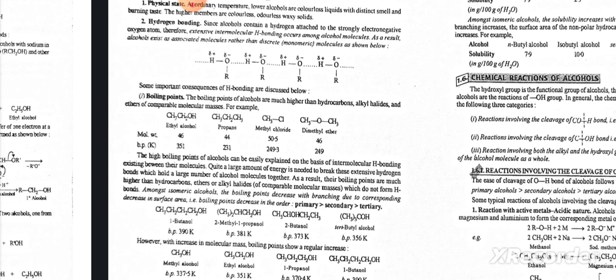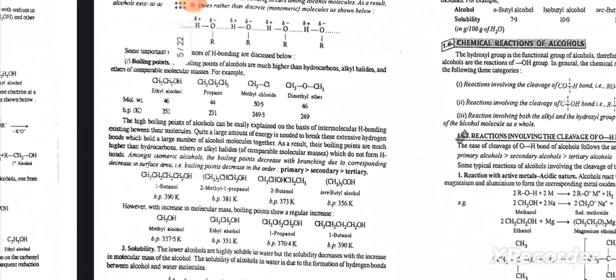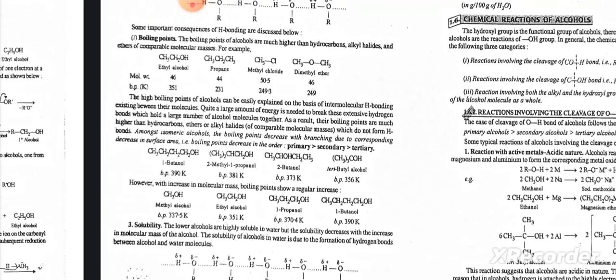Boiling points. The boiling points of alcohols are much higher than hydrocarbons, alkyl halides, and ethers of comparable molecular masses. The high boiling points of the alcohols can be easily explained on the basis of intermolecular H bonding existing between the molecules. Quite a large amount of energy is needed to break these extensive hydrogen bonds which hold a large number of alcohol molecules together. As a result, their boiling points are much higher than hydrocarbons, ethers, or alkyl halides, which do not form H bonds. Among isomeric alcohols, the boiling point decreases with branching due to the corresponding decrease in surface area. That is, boiling point decreases in the order primary, secondary, and tertiary.